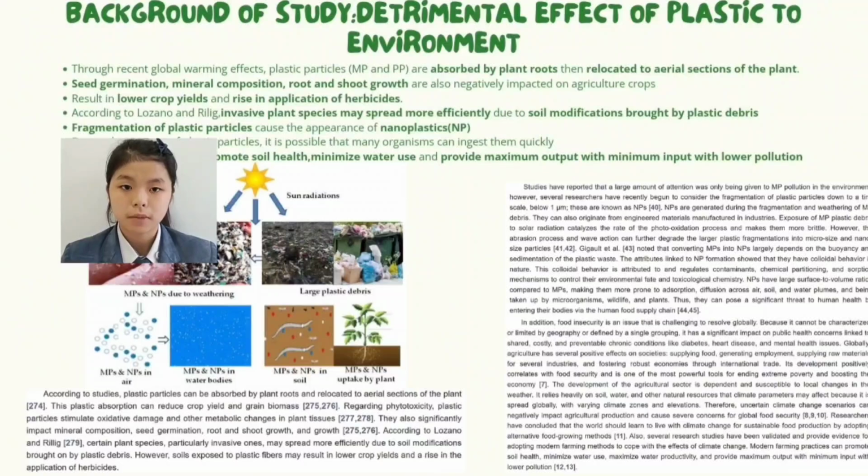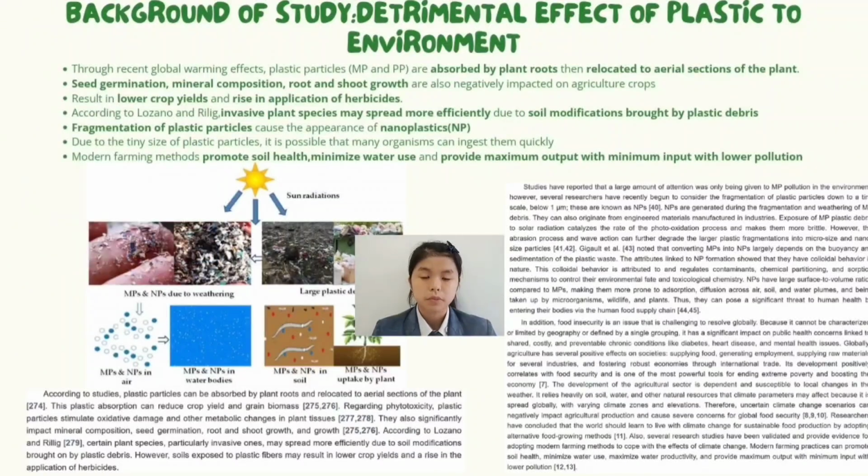Fragmentation of plastic particles during environmental weathering causes the appearance of nanoplastics. Due to the tiny size of plastic particles, it is possible that many organisms can ingest them easily. Modern farming methods promote soil health, minimize water use, and provide maximum output with minimum input and lower pollution.